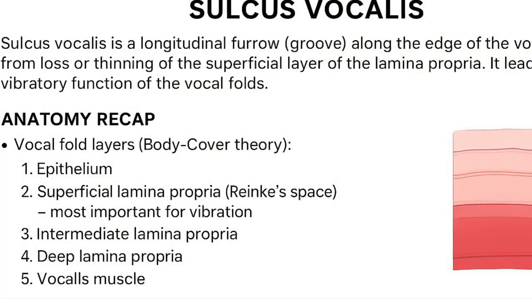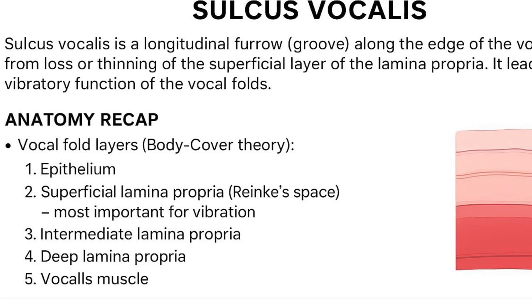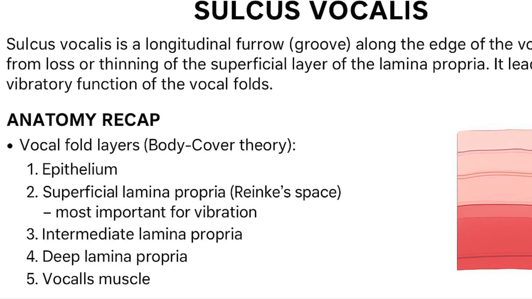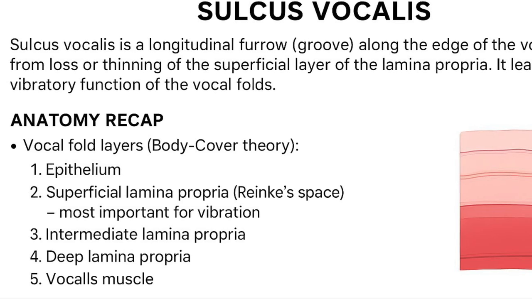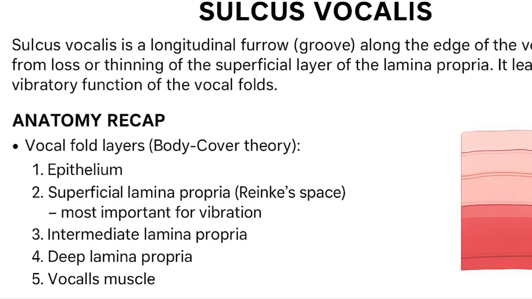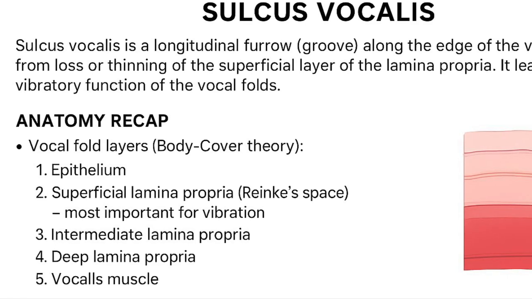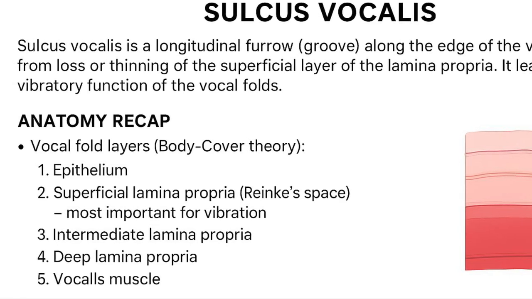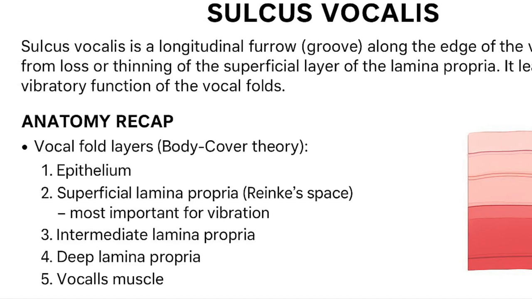So now, what is sulcus vocalis? Sulcus vocalis is a longitudinal furrow or groove along the edge of the vocal fold resulting from loss or thinning of the superficial layer of lamina propria. It leads to impaired vibratory function of the vocal fold. So it is a localized invagination of the mucosa of varying depth.